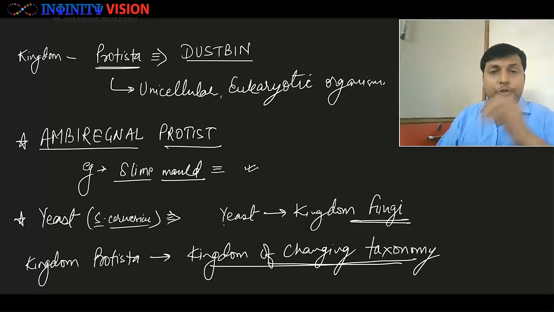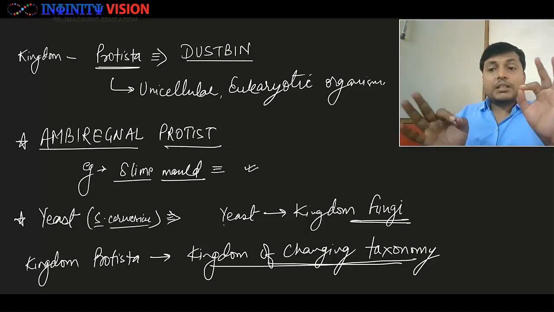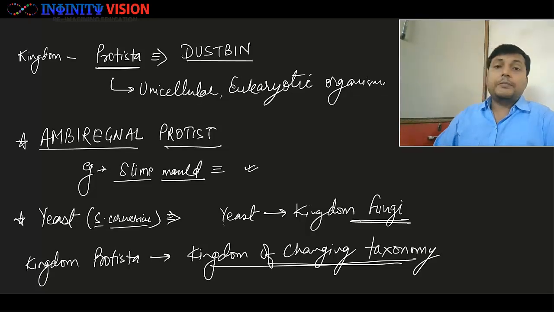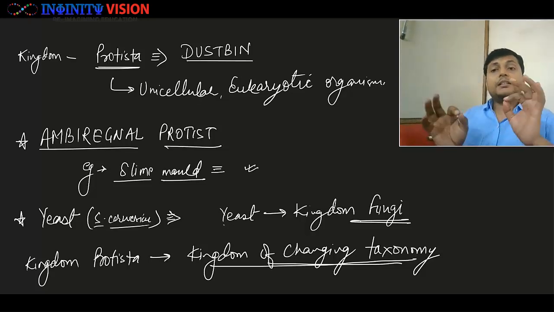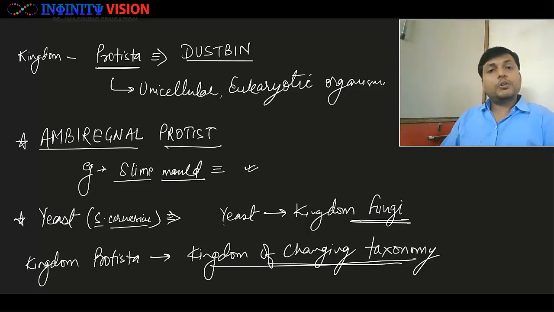However, there is an exception, and this exception is yeast. Despite being unicellular eukaryotic, it is a member of kingdom fungi. Then you should remember what is MB regnal protist. These are the protists which belong to two kingdoms. And then you should remember that kingdom Protista is also known as kingdom of changing taxonomy.